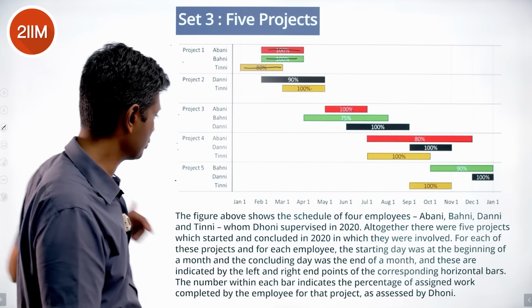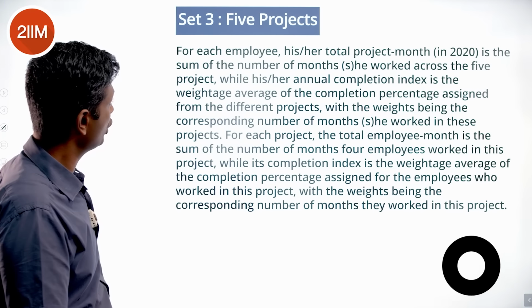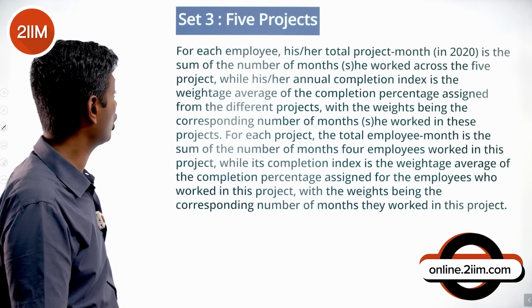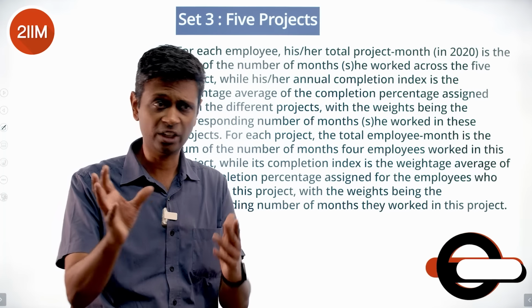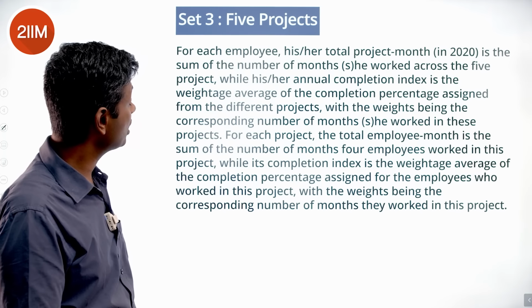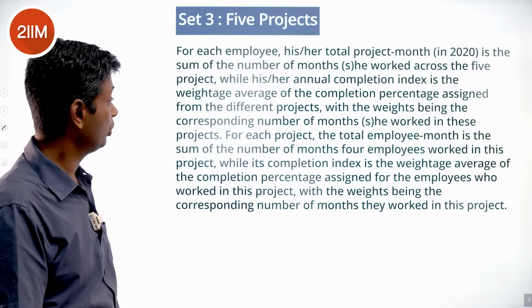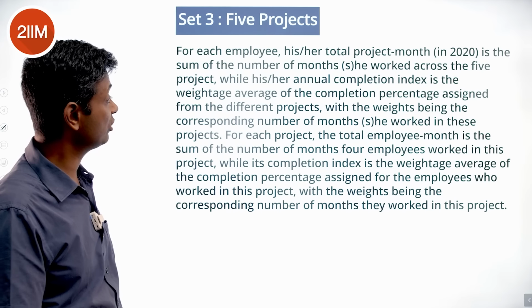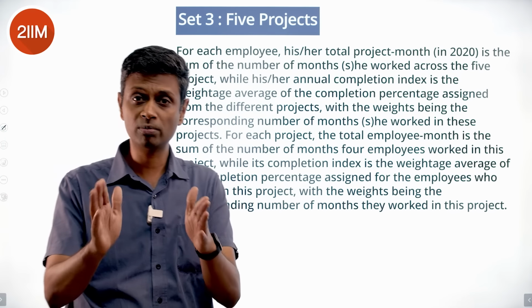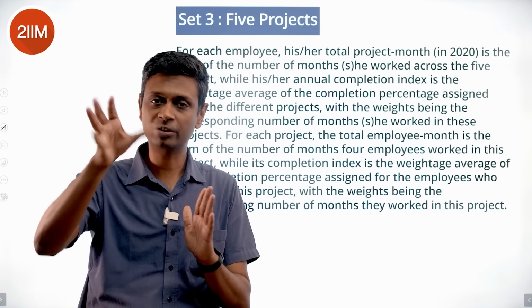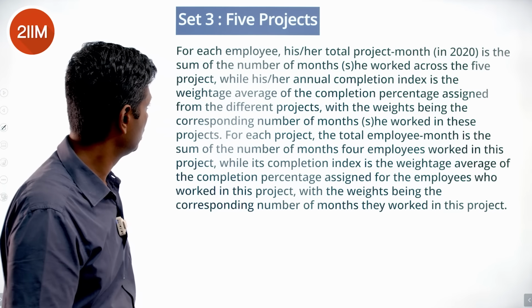A brilliant chart that captures everything. For each employee, his or her total project month is the sum of the number of months she worked across the 5 projects, which is nice, add everything up. While his annual completion index is the weighted average of the completion percentage attained from different projects, with the weights being the corresponding number of months she worked in these projects. We work for 4 months and percentage completion is 80%, 4 weightage of 80%, and then you simplify it.